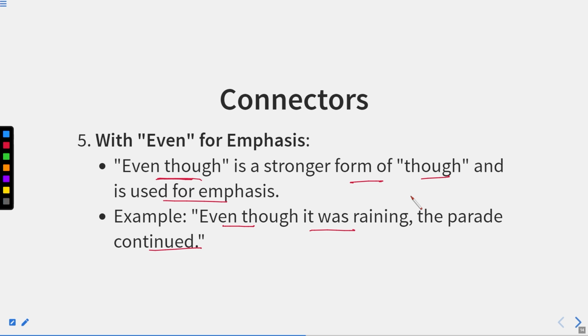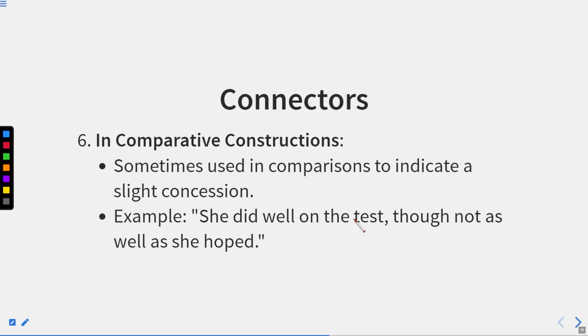Okay. Now, if there was rain, obviously the parade should be discontinued, but the parade continued even though it was raining. It means they are showing that this situation does not affect. It did not affect the parade. Okay, it happened. It continued though it was raining, or even though it was raining. So they are just emphasizing, they are just expressing this contradiction, okay, or the situation which was unpleasant.